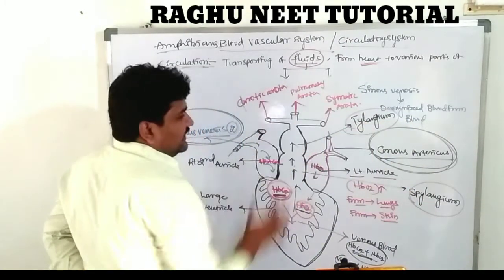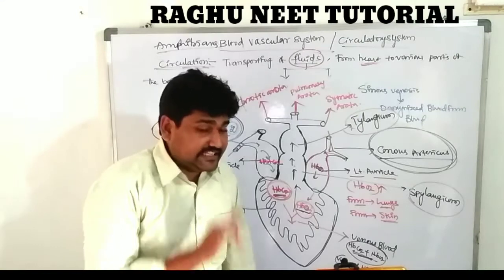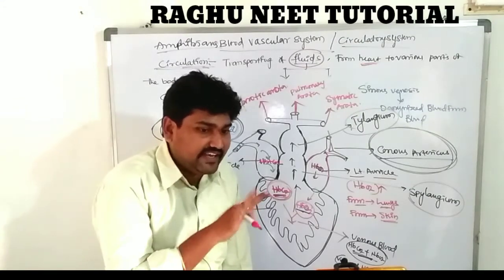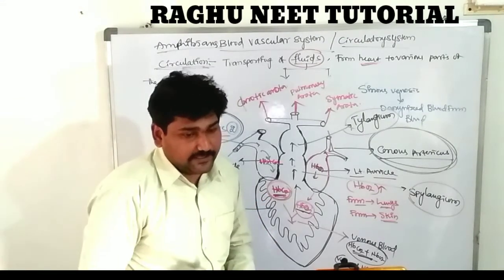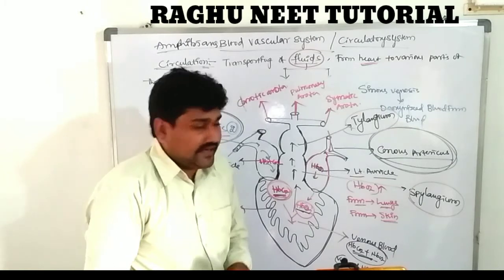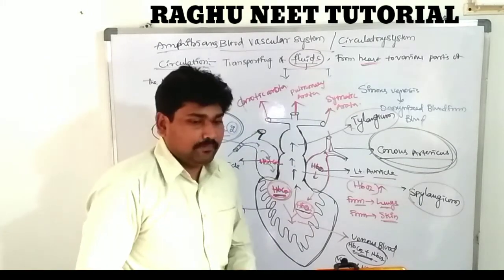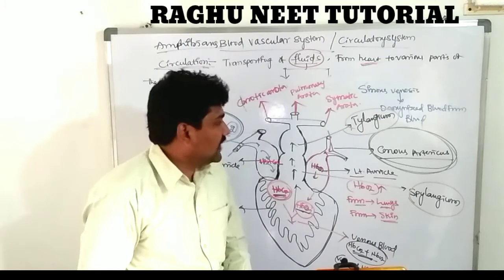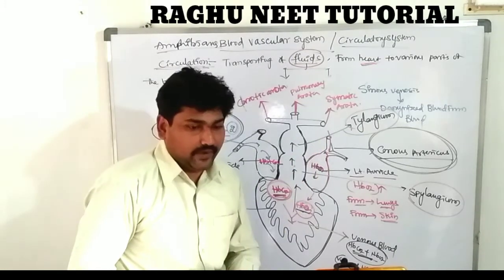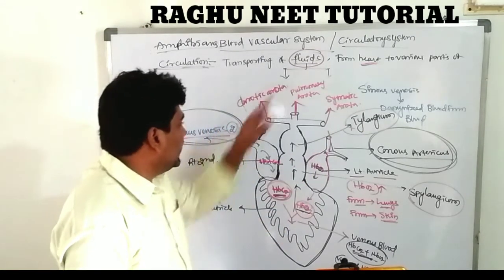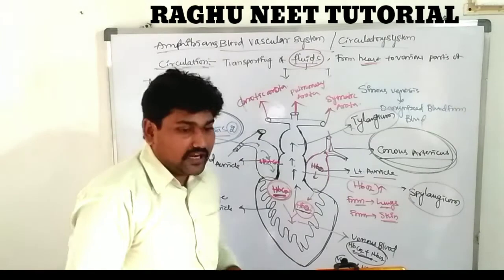The truncus arteriosus finally is bifurcated into 3 regions. These can be divided into how many? 3 aortas are there. So the 3 aortas are: first one is known as the carotid aorta, second is known as the pulmonary aorta, third one is known as the systemic aorta. So what is the carotid aorta?